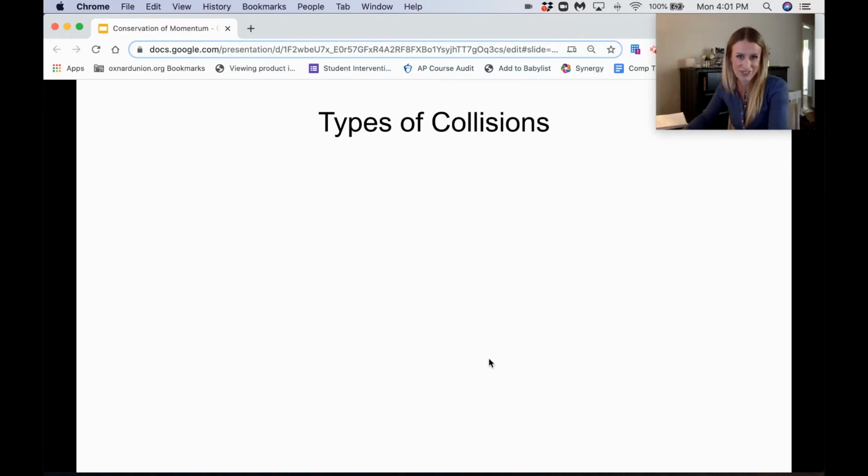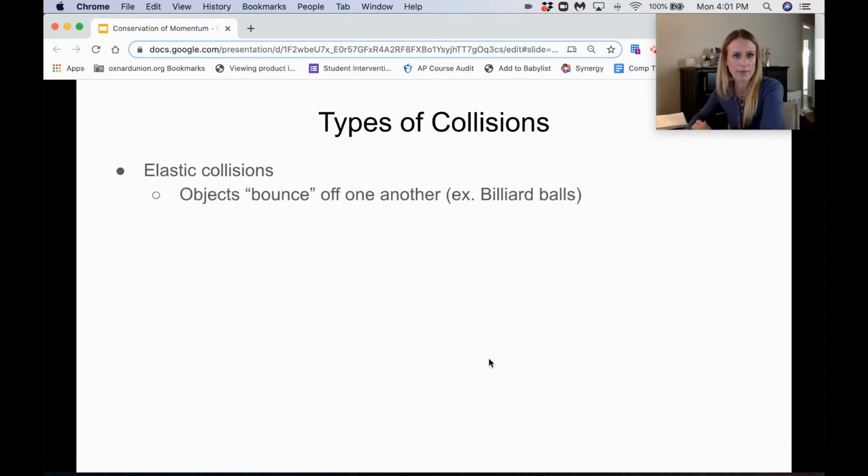So, different types of collisions. There are two main types of collisions, elastic and inelastic. When we talk about elastic collisions, I remember this because elastic is like a rubber band, and a rubber band kind of snaps, right? It has this elastic property.